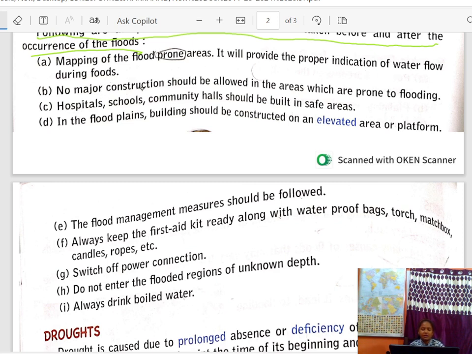No major construction should be allowed in areas which are prone to flooding. Hospitals, schools and community halls should be built in safe areas. In the floodplains, buildings should be constructed on an elevated area or platform.